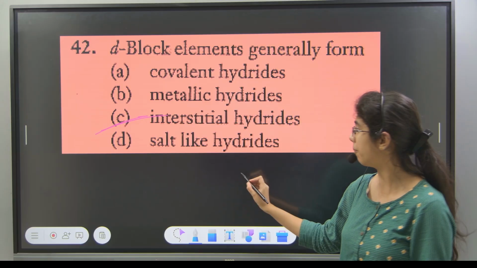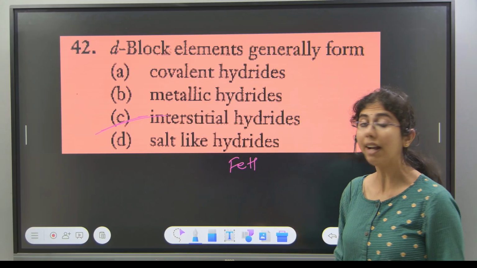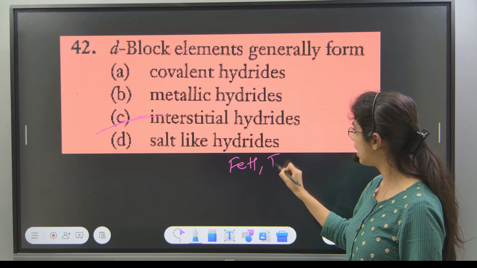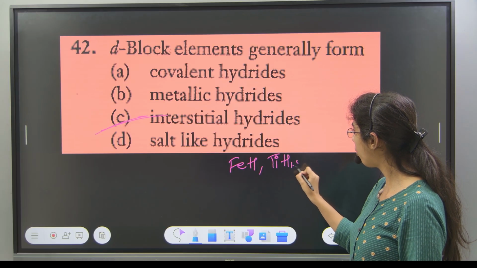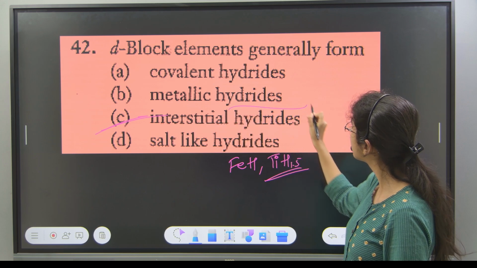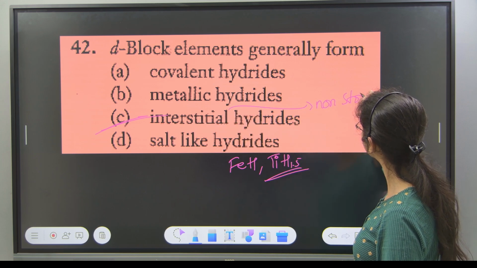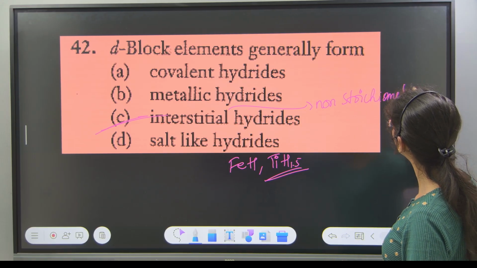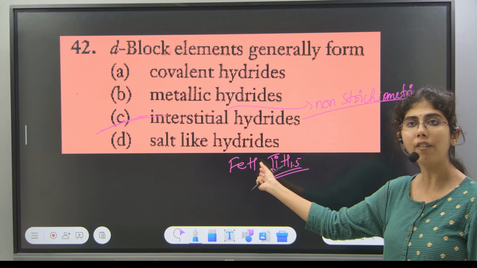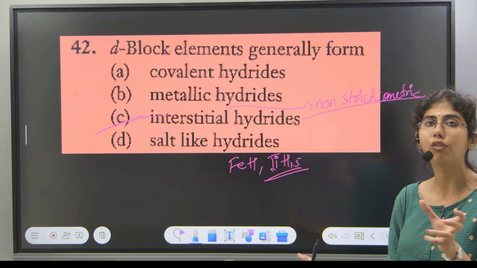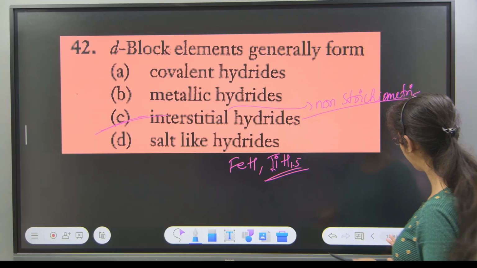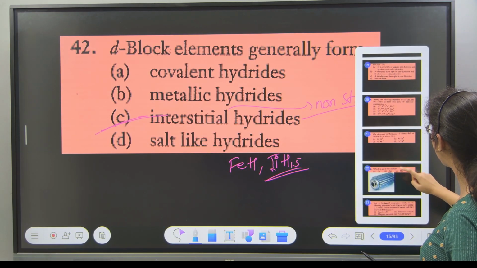Interstitial hydrides means it should have hydrogen atoms, like FeH. And one more thing, you can take the example of titanium with something like 1.5. These interstitial compounds are also called non-stoichiometric compounds. Remember this also. That means it is not necessary that the amount of hydrogen, carbon and nitrogen in the molecular formula will be a whole number. Like this also possible. You have to remember that. We'll go to the next question.